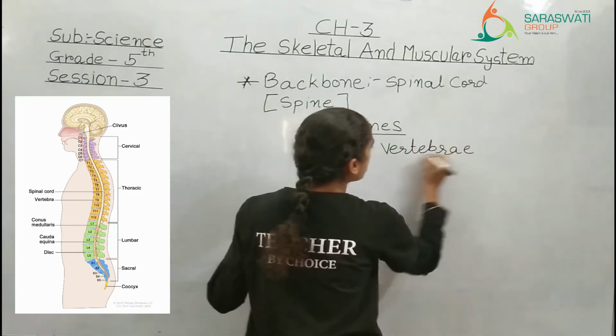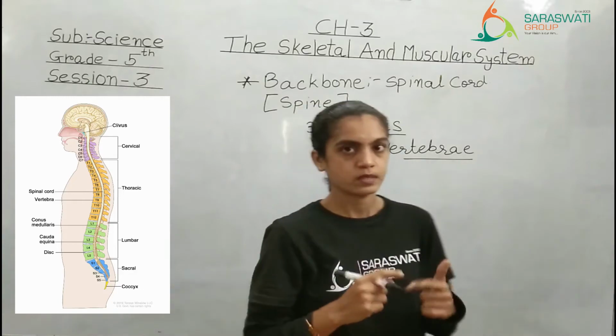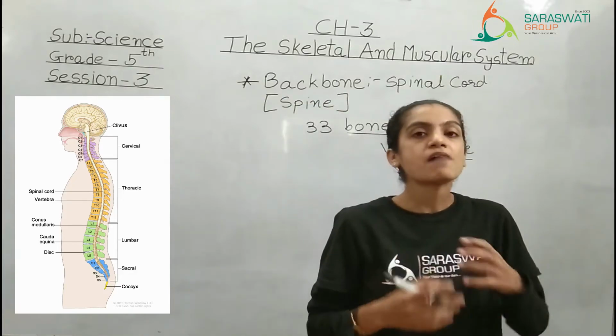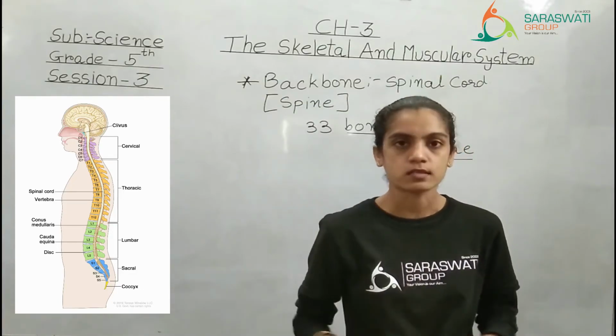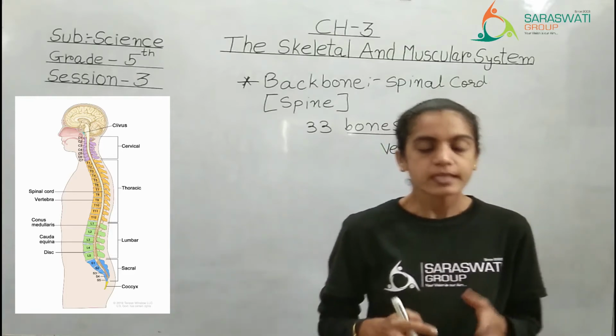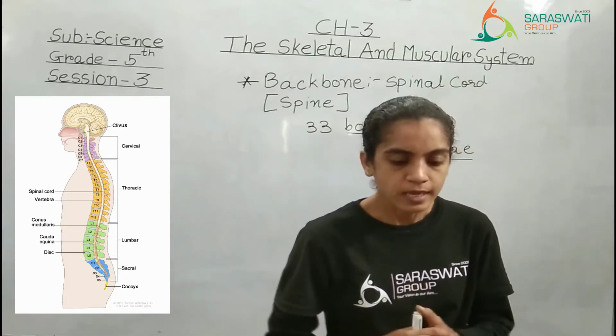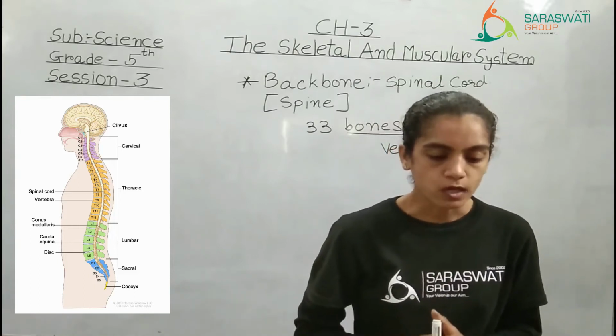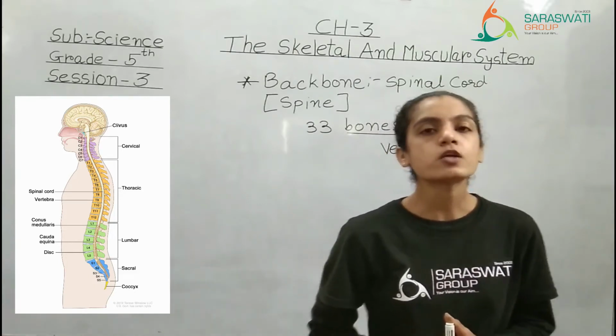Vertebra, that means monaka, as we say in Gujarati. You may have heard this word from your elders. Right? So, it is total 33. Now, they form a column called vertebral column.